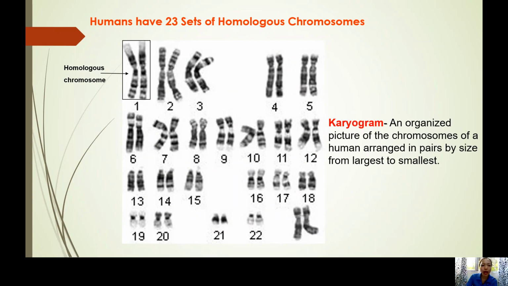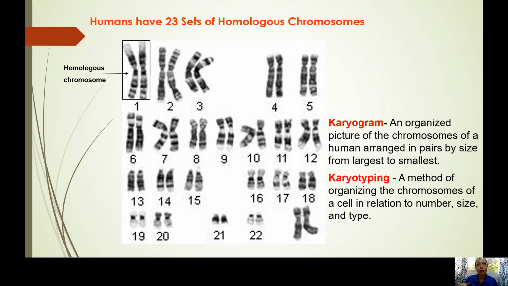What is a karyogram? When we say karyogram, class, this is organizing the picture of your chromosomes. When you go to a laboratory and want your chromosomes put in a picture, we call that karyogramming. The process is karyotyping. You can see in a karyogram, class, it is very organized. Chromosome 1 is the longest, down to chromosome 22, from longest to smallest. So that is how a karyogram is organized.